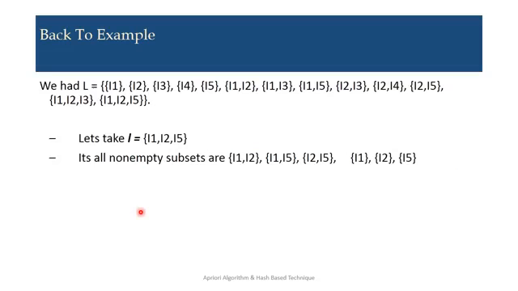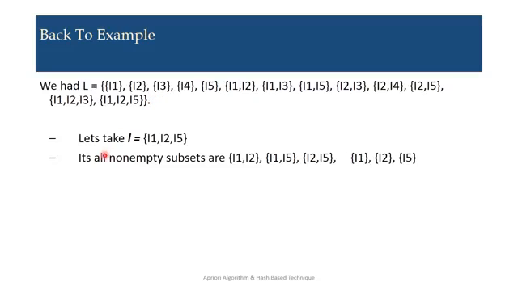Back to the example, we had L equal to I1, I2, I3, I4, I5 and the frequent item sets I1, I2; I1, I3; I1, I5; I2, I3; I2, I4; I2, I5; I1, I2, I3 and I1, I2, I5. These are the frequent item sets found in our database.